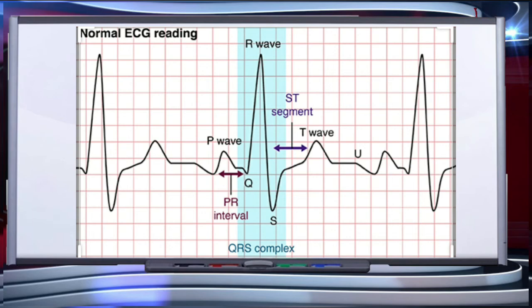The P wave represents the electrical excitation of the atria, which leads to the contraction of both the atria. The QRS complex represents the depolarization of the ventricles, which initiates the ventricular contraction. The contraction starts shortly after Q and marks the beginning of the systole. The T wave represents the return of the ventricles from excited to normal state. The end of the T wave marks the end of systole.